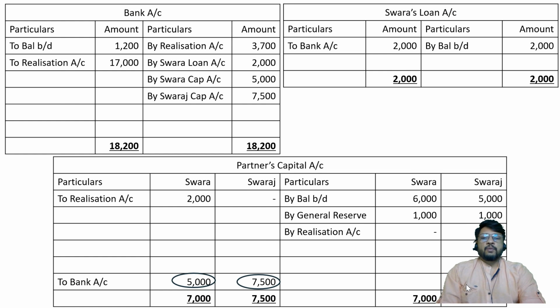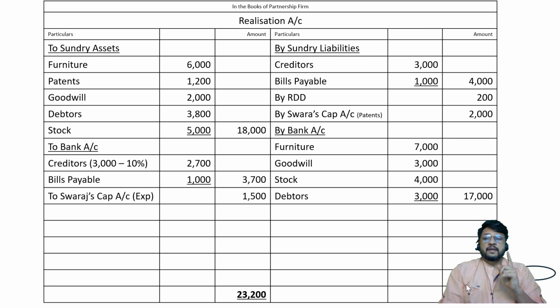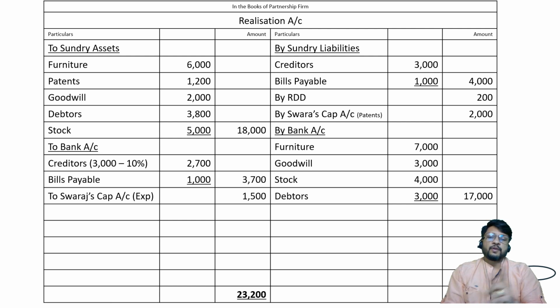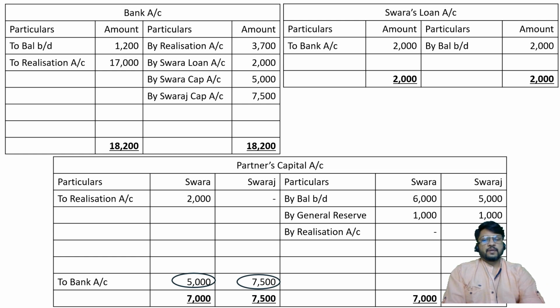What is the most important point of this problem? Most important point, that realization expenses are paid by one of the partners. Creditors are paid at discount. So the amount calculation of creditors is different, and then nothing is mentioned about partners loan, whether it is repaid or not. We should remember that it is repaid. And then last important point, that there is no profit or loss in realization account, so partners capital account will tally as it is, without considering realization profit or loss. Partners capital account should be transferred to bank account and bank account will tally. So that's all for this problem.